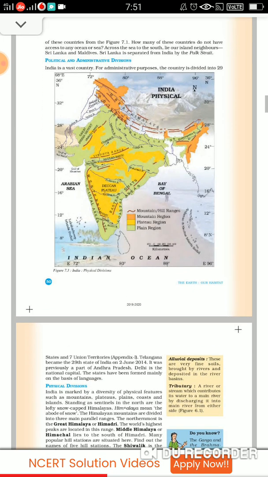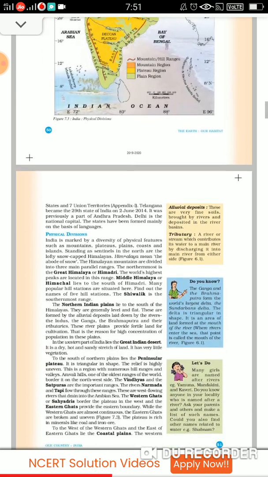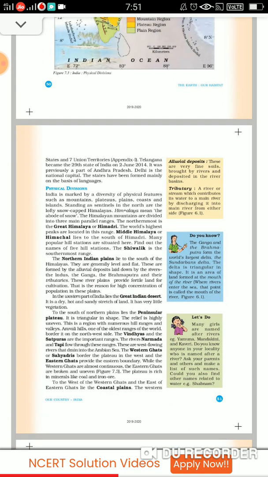Okay, let's continue. See, now the political and the administration divisions. So political divisions, it's a vast country. So for administrative purpose, the country is divided into different states and different union territories. So that's your homework. You will find out how many states, how many union territories. Telangana was made a state on 2nd June 2014, and recently also there is a change in the political division, so you will check out and let me know.